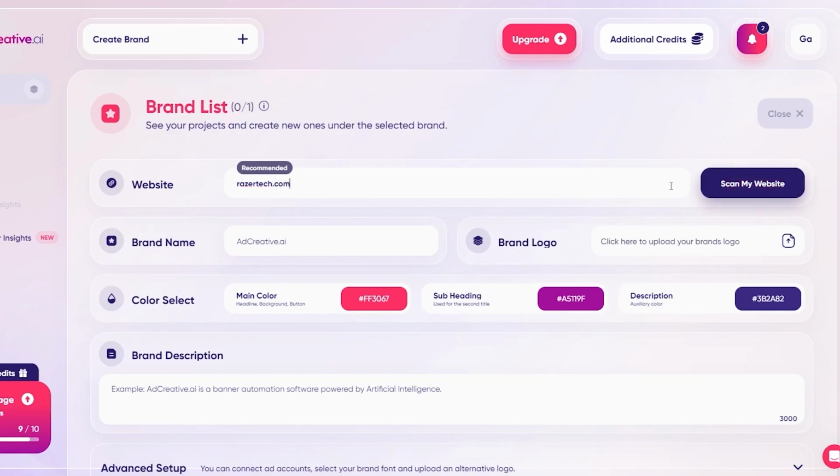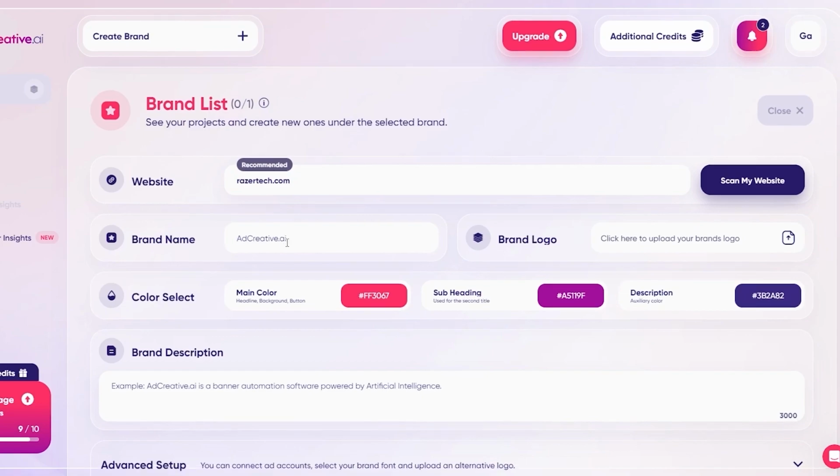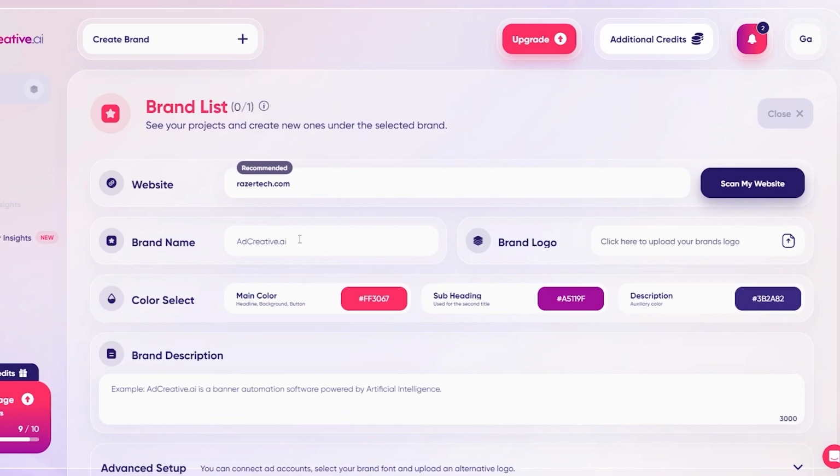So I'm going to call it razortech.com. Now, if this is an actual website of yours, you can actually scan it if you want to. What that will do is automatically add your brand name, logo, and description. But obviously, this is a website that I just randomly added to give you guys a concept. So what we're going to do is go ahead and add a brand name and everything for ourselves as well. I'm just going to call it Razor.